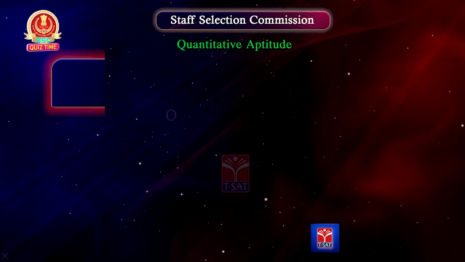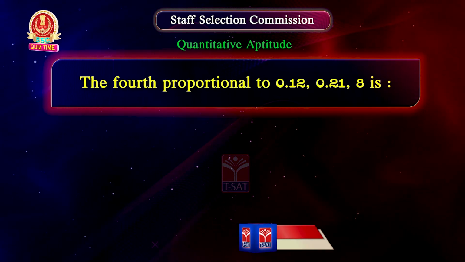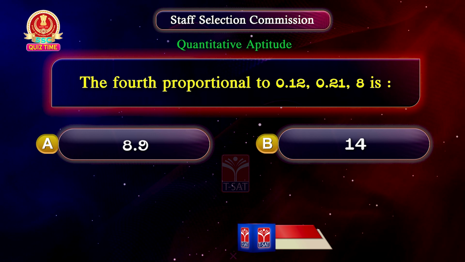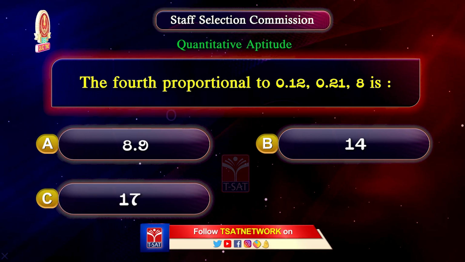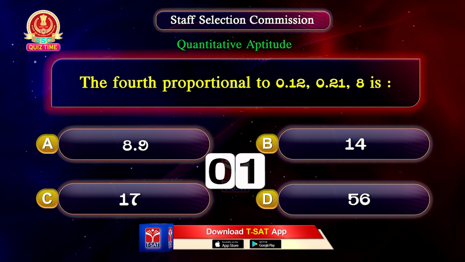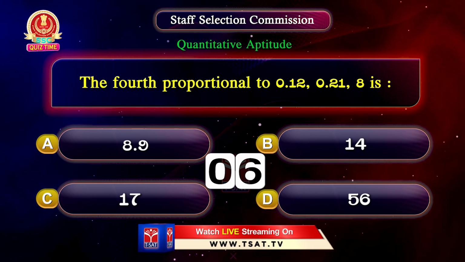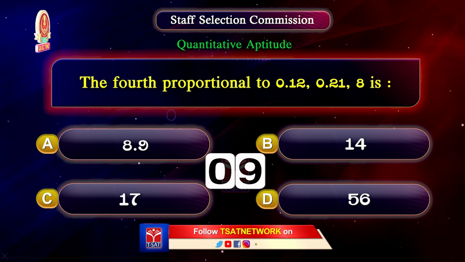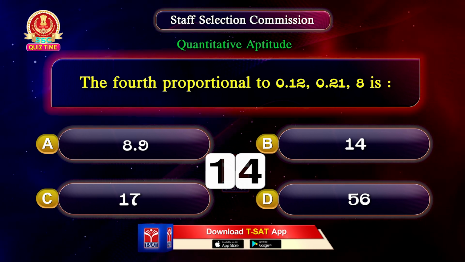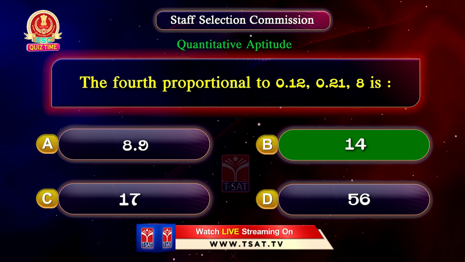Next question. The fourth proportional to 0.12, 0.21 and 8 is? Option A, 8.9. Option B, 14. Option C, 17. Option D, 56. Your time starts now. The correct answer is option B, 14.